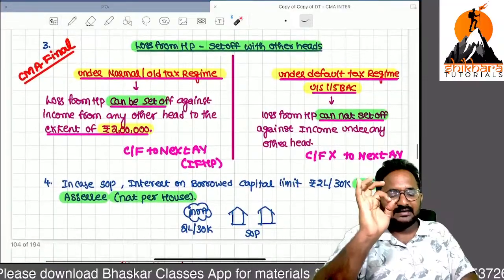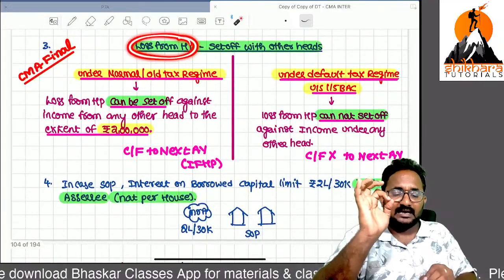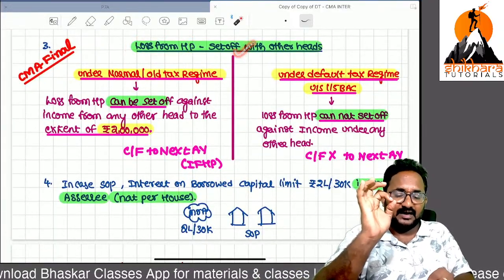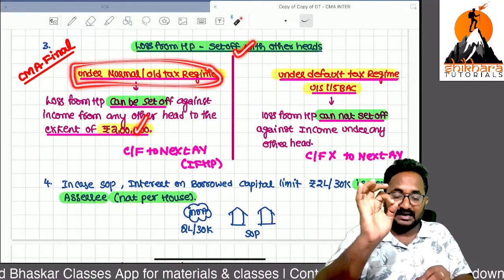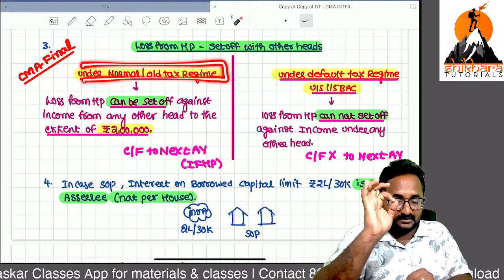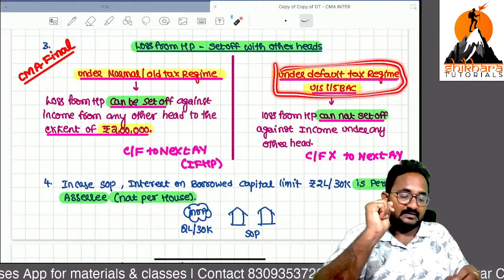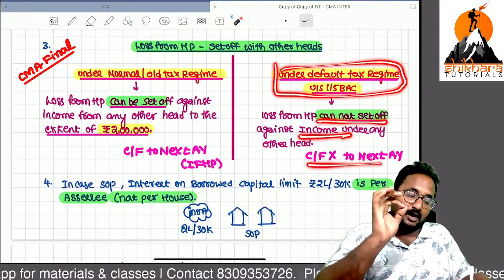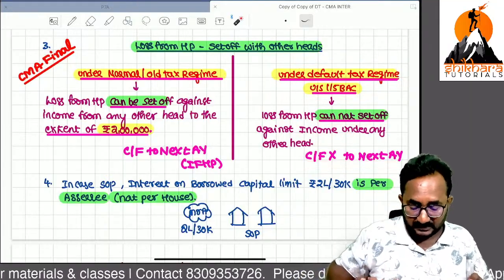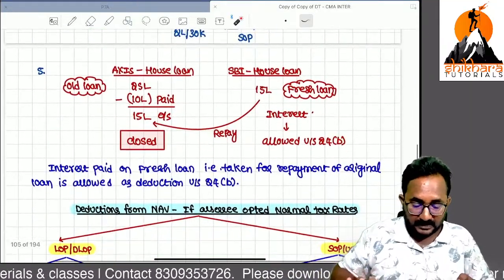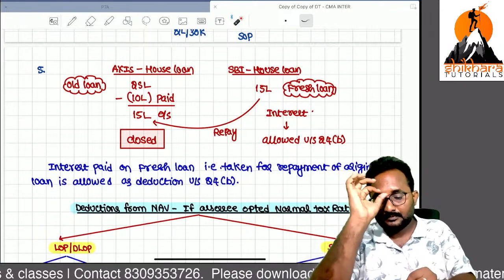Next, loss from house property treatment, ma: it can be set off against other heads but up to 2 lakh in case of old regime as well as normal. We can call it optional also, but under default tax regime it cannot be set off and it cannot be carried forward to the next years also. Now, it is also an important point, ma.